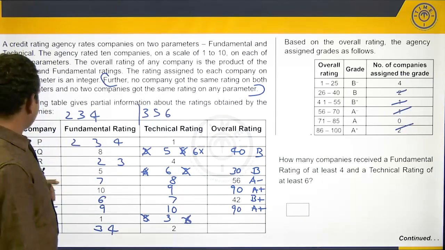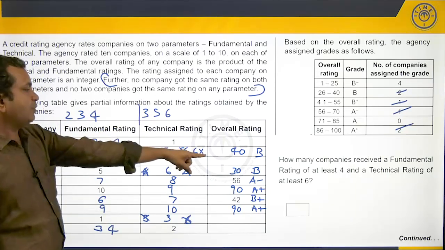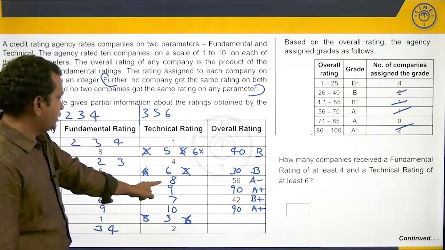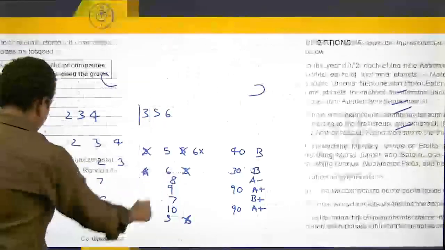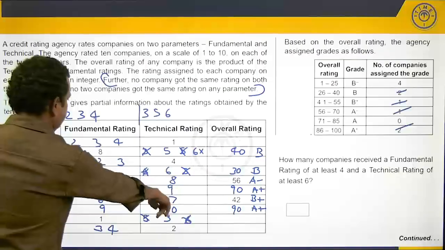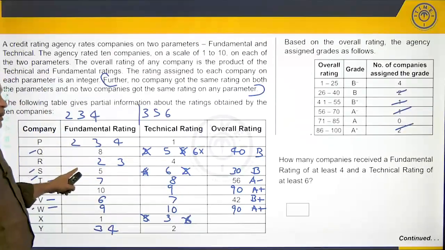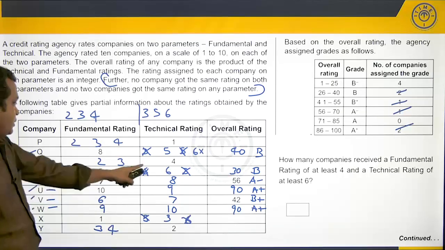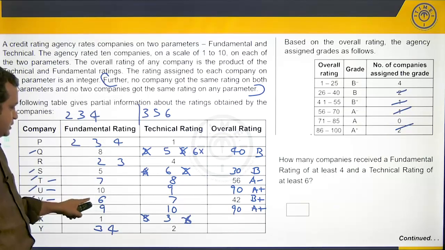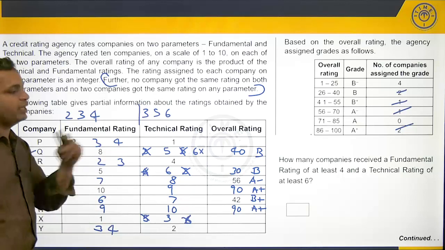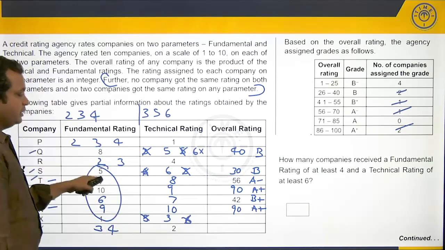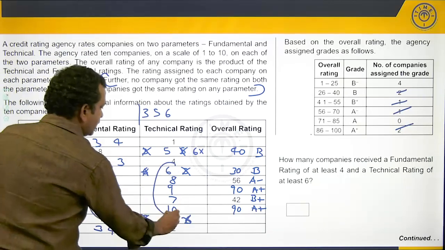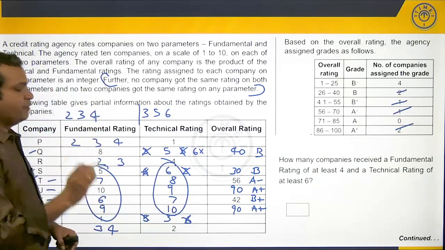Within the remaining companies, which companies have got a technical rating of at least 6? 1, 6, 7, 8, 9, 10. Out of these 5 companies, 6, 7, 8, 9, 10, do all of them have a fundamental rating of at least 4? Yes, yes, yes, yes and yes. So, therefore, 5 will be the answer. All these cases have a fundamental rating of at least 4 and a technical rating of at least 5.